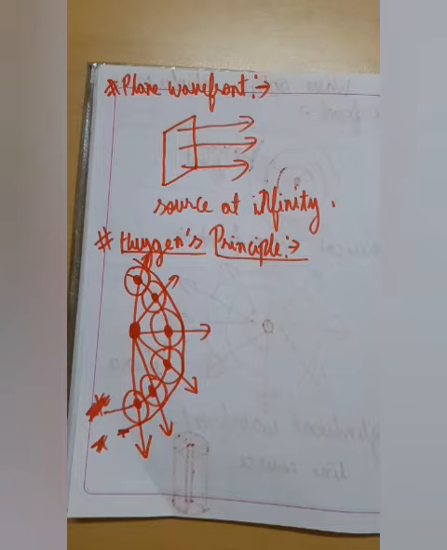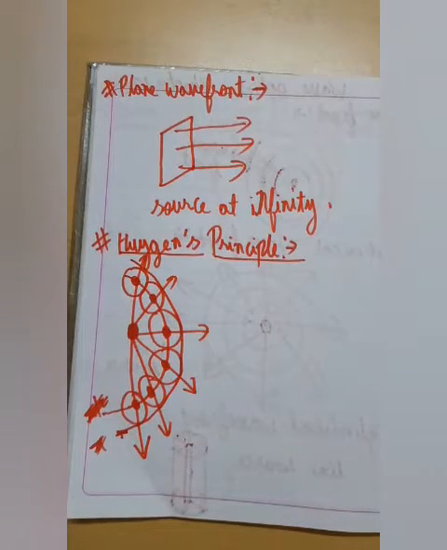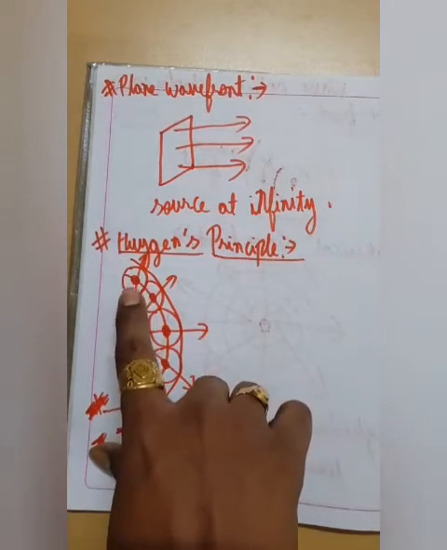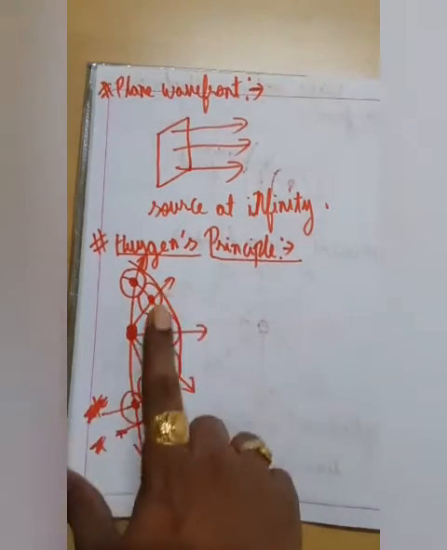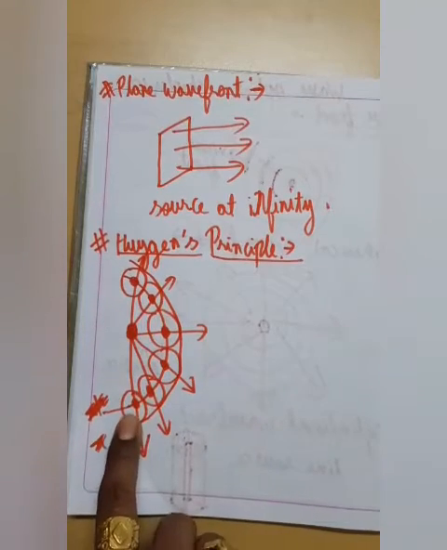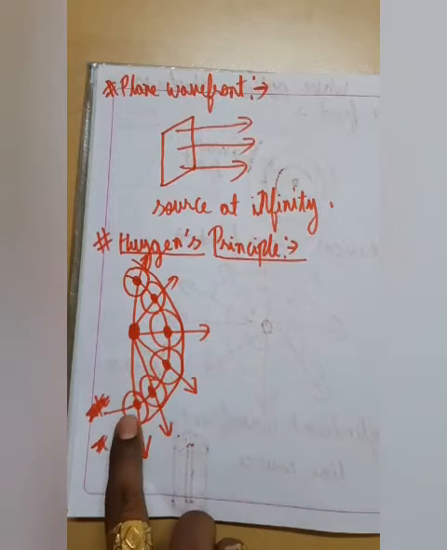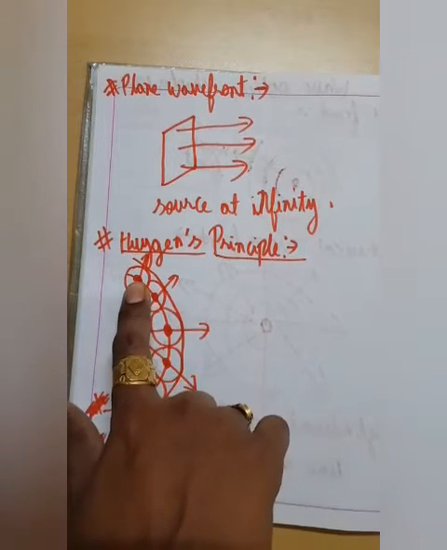For this, he has given an explanation: actually he has given three principles. The first principle is that every particle on a wavefront behaves like a secondary source. The second principle is that every secondary source would create its own wavelet. I have explained this with the help of this diagram. If this is a source from where the light is starting and this is a wavefront, then every particle on the wavefront behaves like a secondary source, and according to the second principle it is very clear that every source is creating its own wavelet.